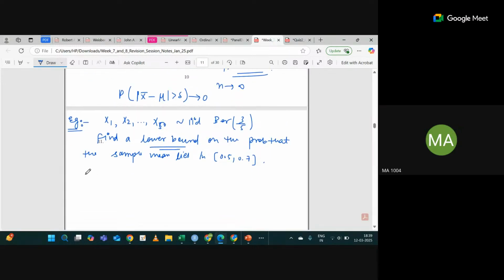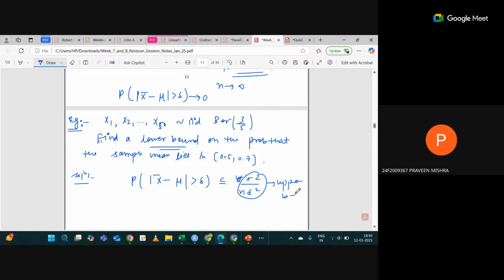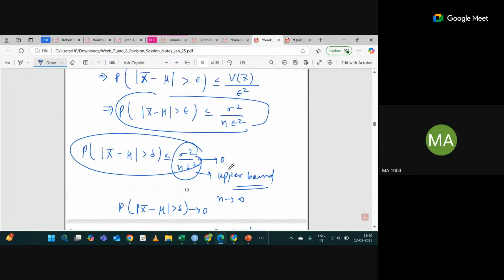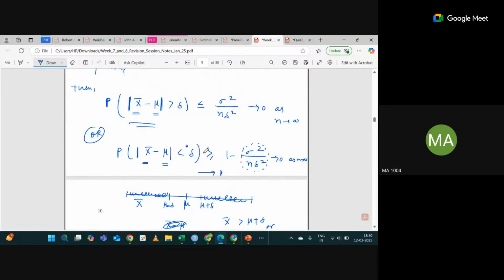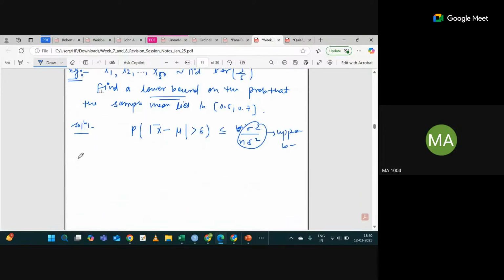If you see the form of weak law of large number, probability that absolute difference between x bar minus mu greater than some delta is less than or equal to sigma square divided by n delta square. This is the upper bound. And we have to go for the lower bound. So the lower bound will be probability that mod of x bar minus mu less than delta is greater than or equal to 1 minus sigma square by n delta square. This is the lower bound.